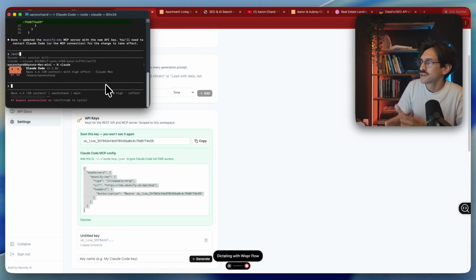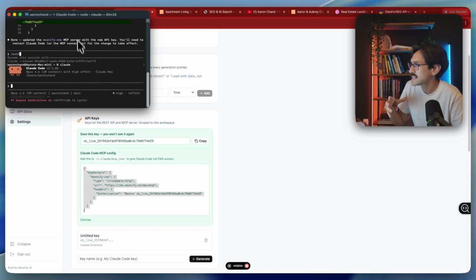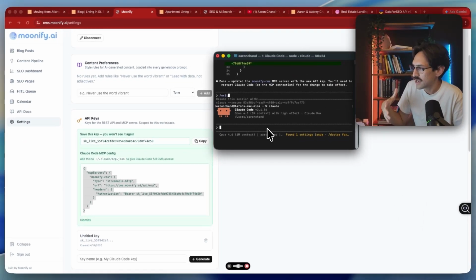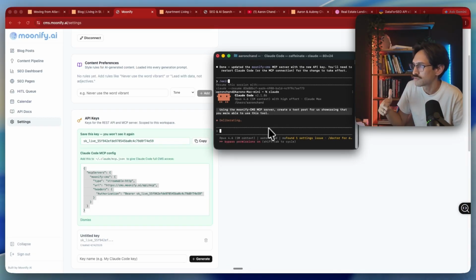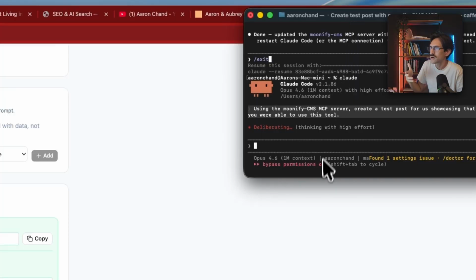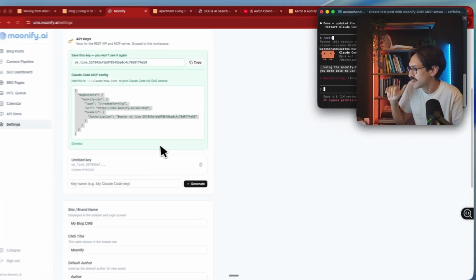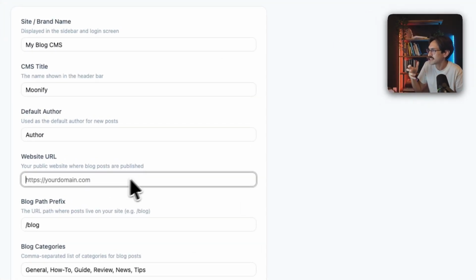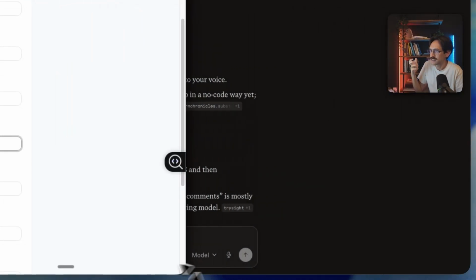Now we're going to say, using the Moonify-CMS MCP server, create a test post for us showcasing that you were able to use this tool. Boom. And so we'll have that going here on the side, and I'll show you guys some of the other stuff you're going to want to do when you set this up. So you're going to want to put in your website and stuff like that. Here, let's go over here. Boom.